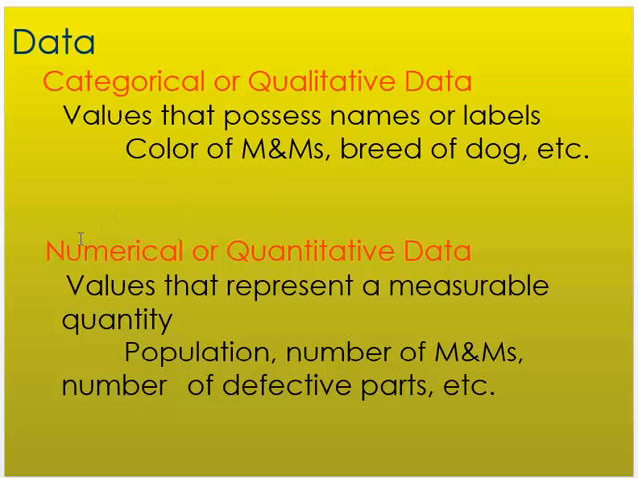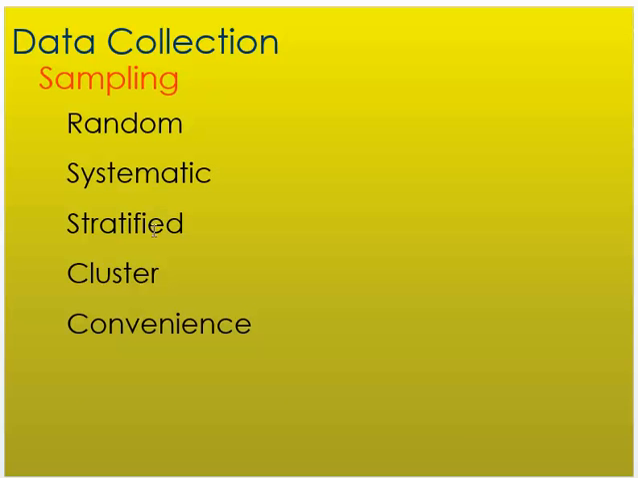Down here at the bottom, when we're talking about numerical or quantitative data, this is when we're talking about how many M&Ms come in a box, how many candy bars are in that container, how many Snickers come in that Halloween package. Data collecting, we have random, systematic, stratified, cluster, and convenience.